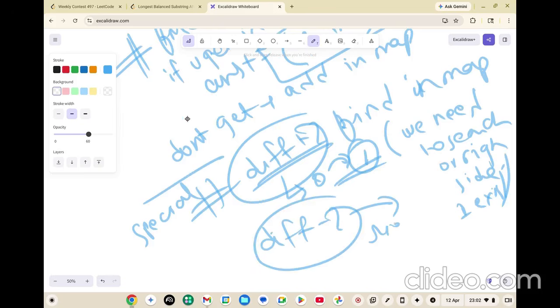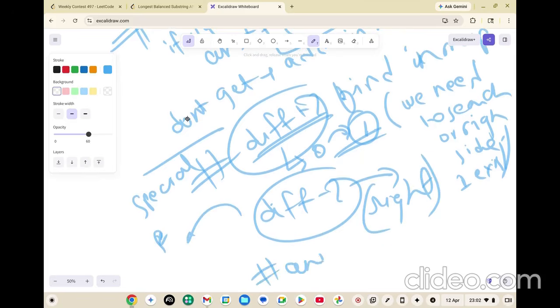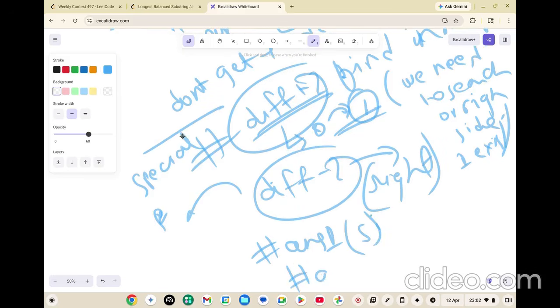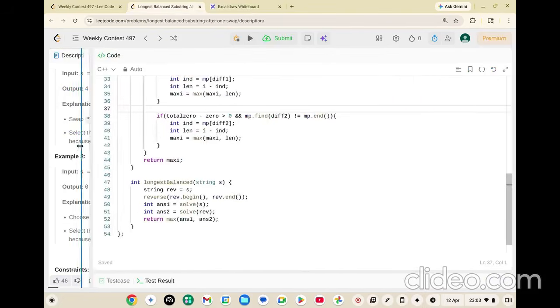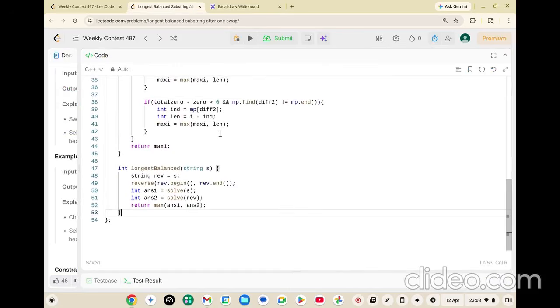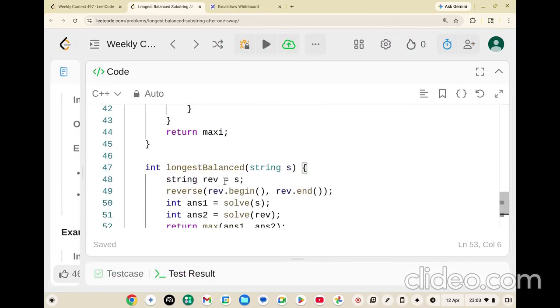Just to make things simple, we find answer 1 using the simple string s, and then we find answer 2 by reversing the string. I hope the logic for reversing the string was clear to you. Now let's look at the code. I think I am able to zoom it. So we reverse the string. There are two strings, s and reverse. Answer 1 will be found by the solve function, answer 2 will be found by the solve function, and we will return the maximum of answer 1 and answer 2.